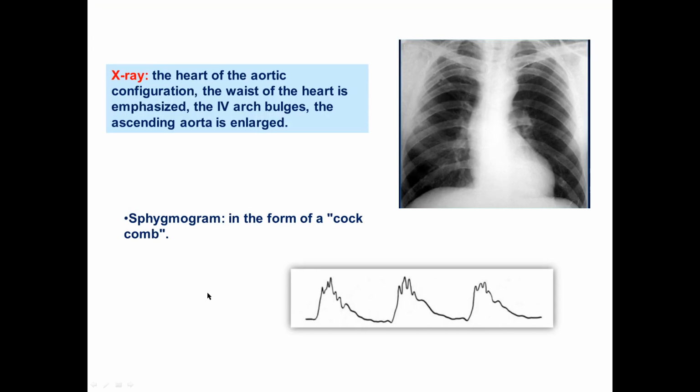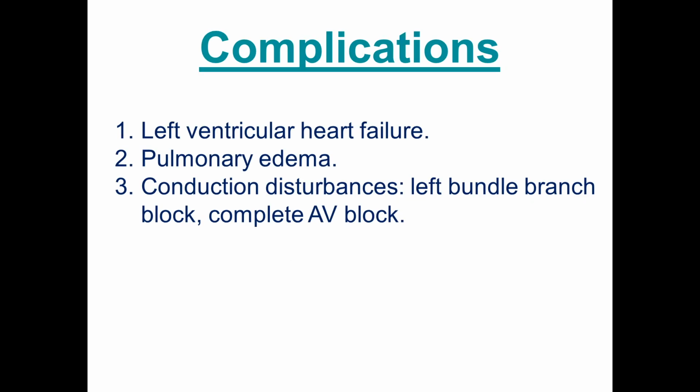X-ray shows you the heart of aortic configuration. The waist of the heart is emphasized because of enlarging of the fourth arch, enlarging of the left ventricle, and the ascending aorta is enlarged. Sphygmogram shows you a form of a cock-comb due to decreasing pressure in systemic circulation. Complications are left ventricular heart failure, pulmonary edema, conduction disturbances, left bundle branch blockages, complete AV blocks.